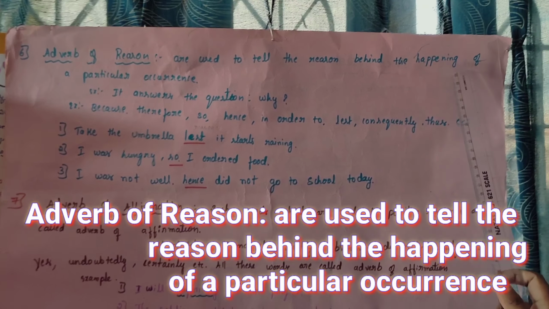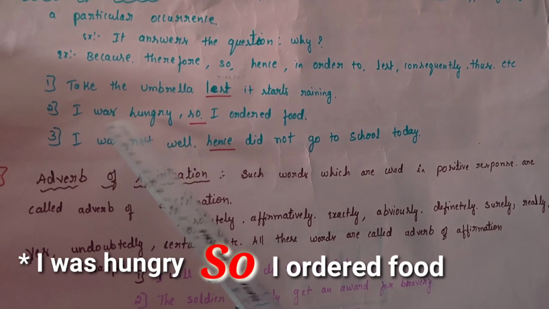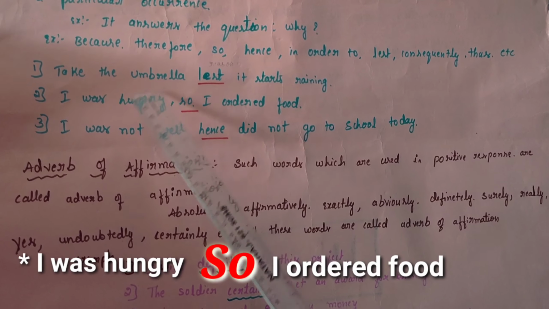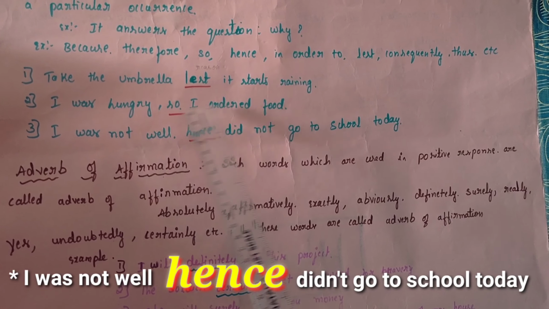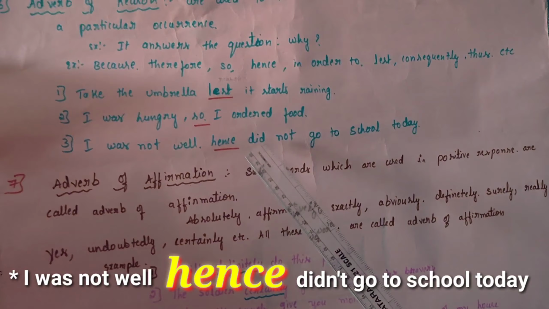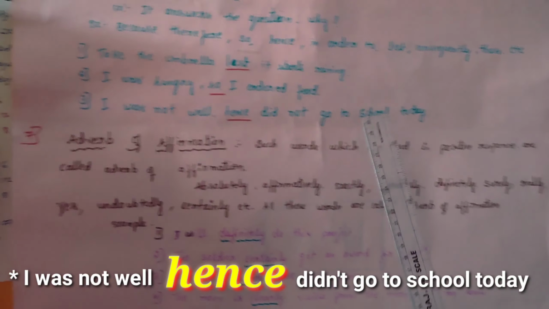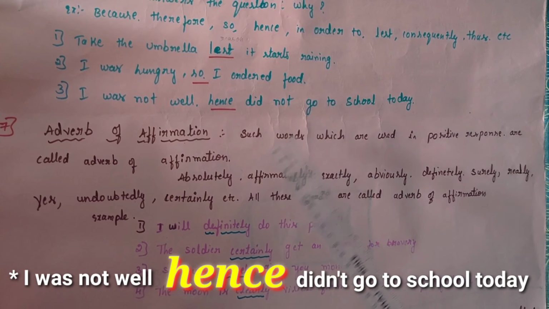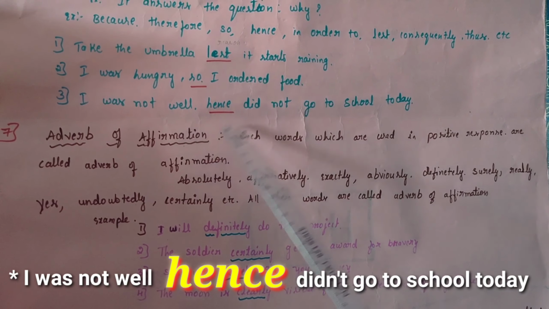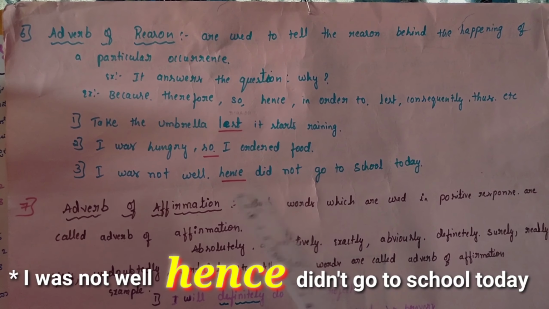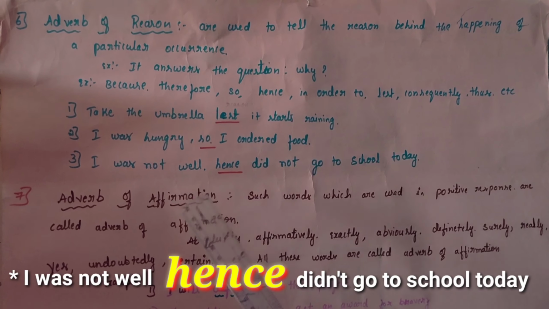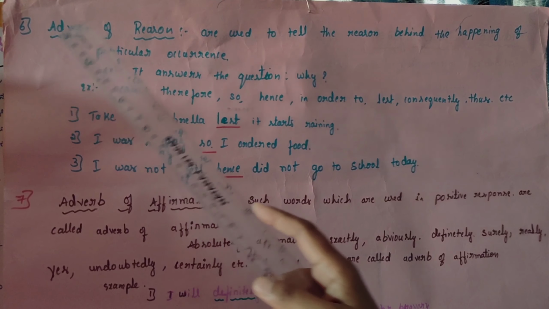I was hungry, so I ordered food. Why did I order the food? Because I am hungry, so I ordered the food. "So" is the word giving the reason for this sentence. I was not well, hence I did not go to school today. Here "hence" gives the reason for this sentence. So we can say these words can be used as adverbs of reason.